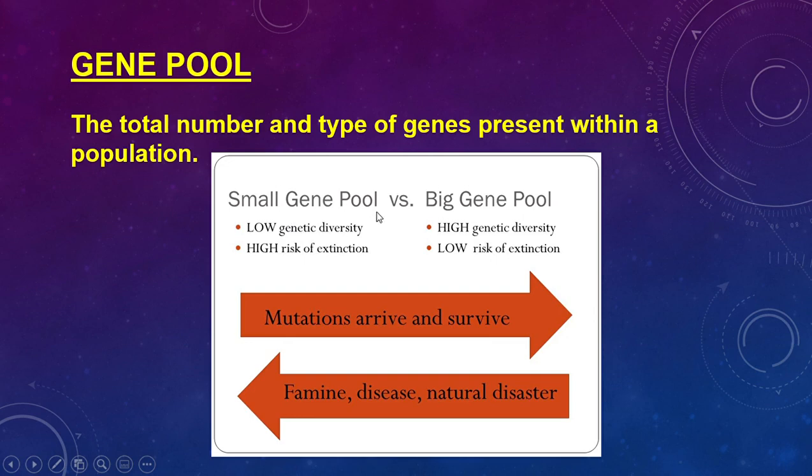So the problem with a small gene pool is that you have a higher risk of extinction because you have a lower ability to resist external change versus a large gene pool. The more genes you have available, the more variations, the greater your chance of resisting external change.